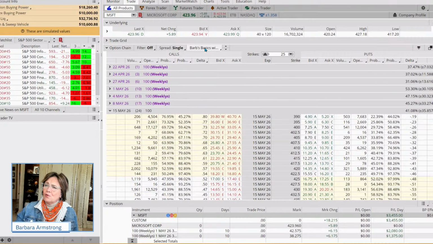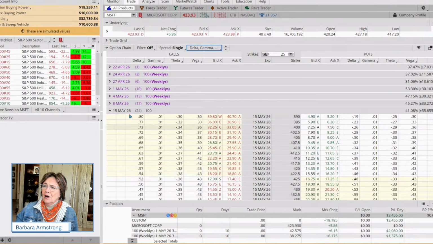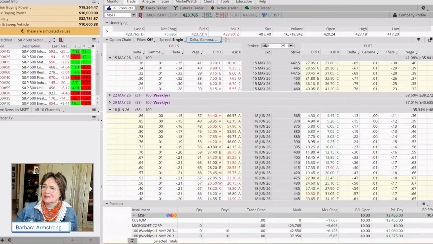But what I want to point out is when we're picking our expiration date, here is theta. And theta is how much we're losing to time decay. If we're looking at the at-the-money strike, we're losing 38 cents a day to time decay, just the passage of time, even if the whole position stays where it is.